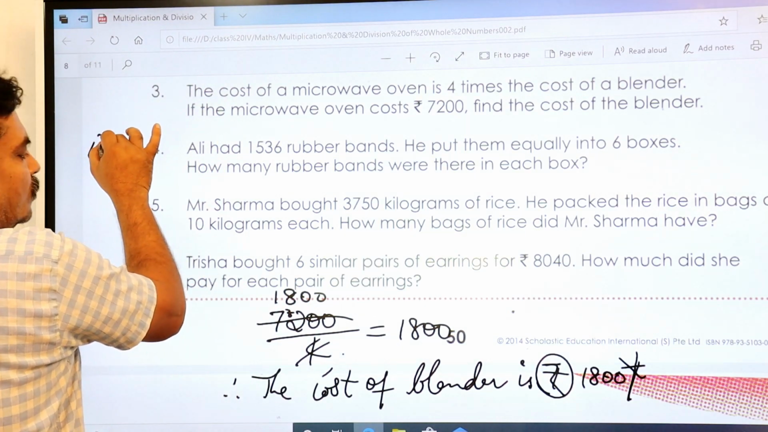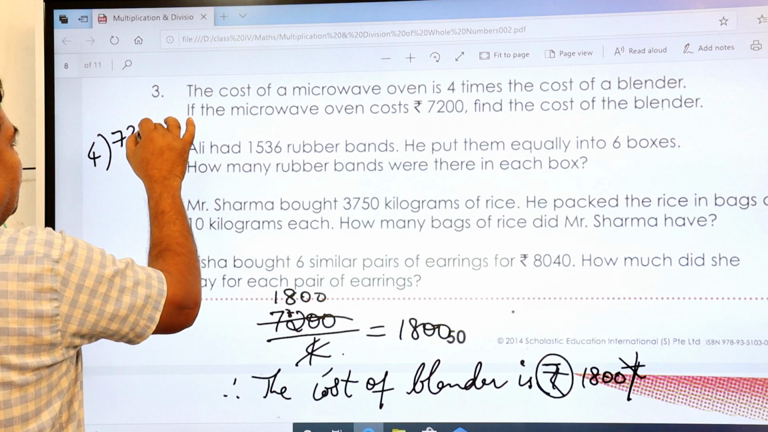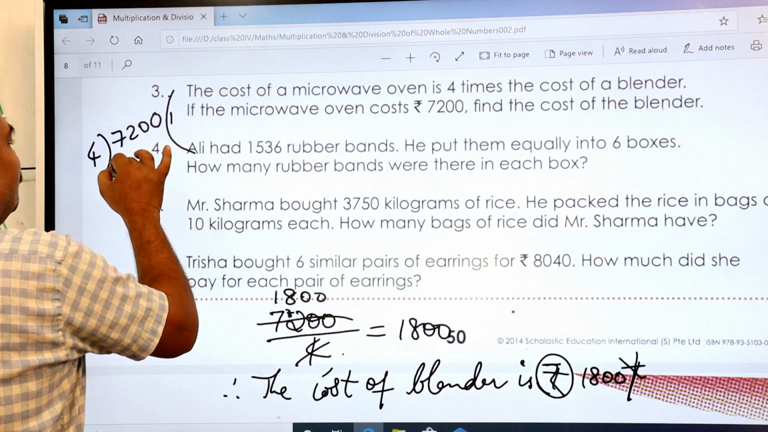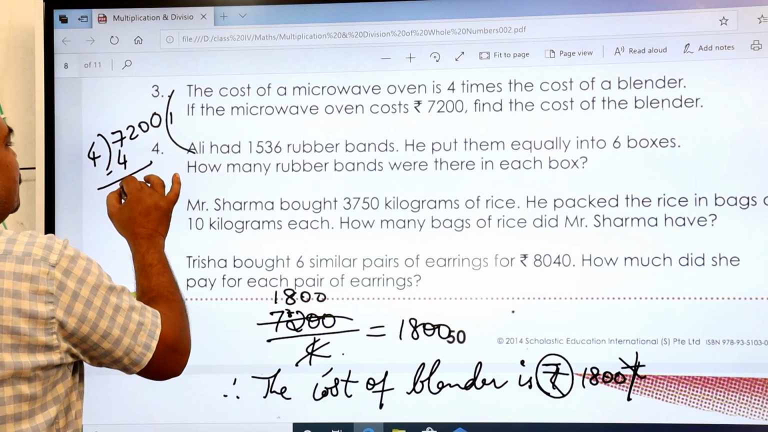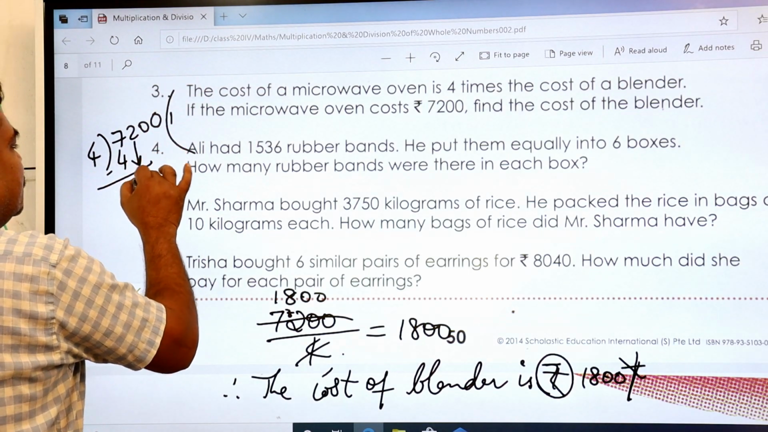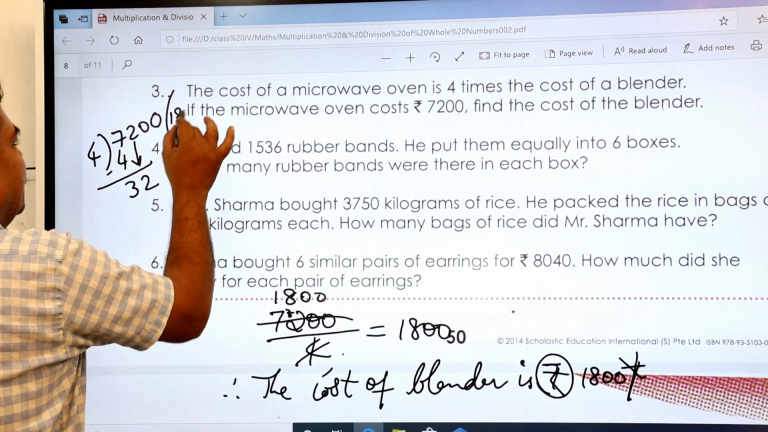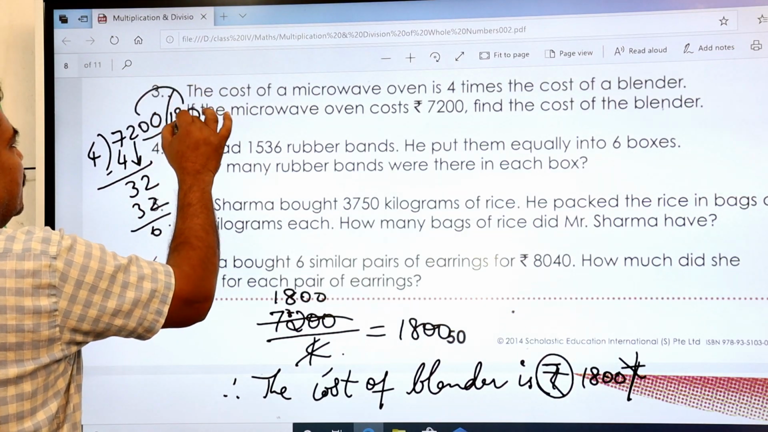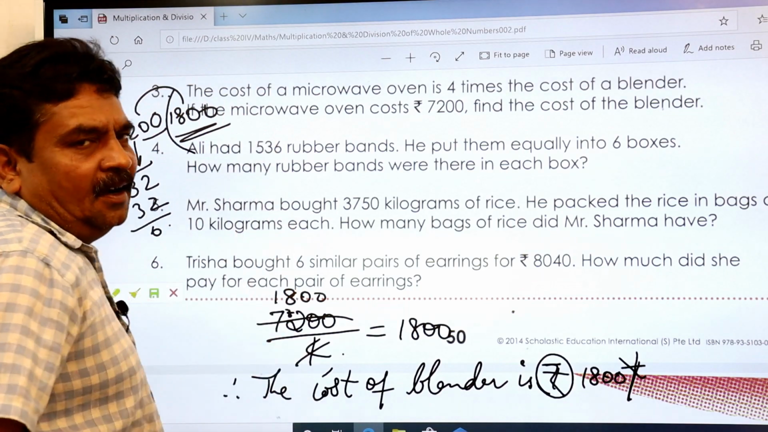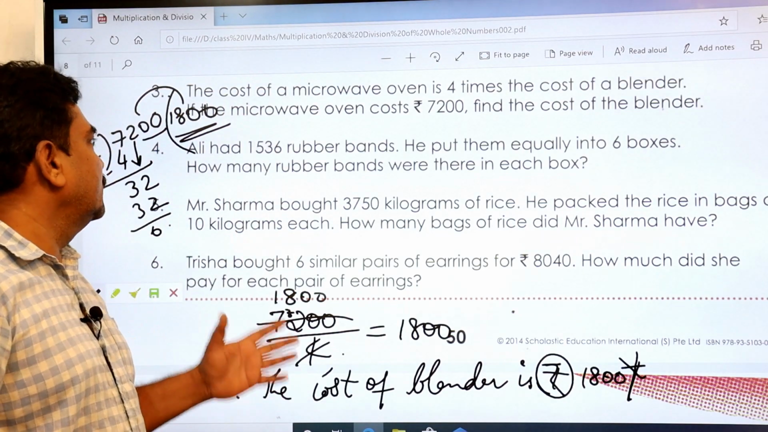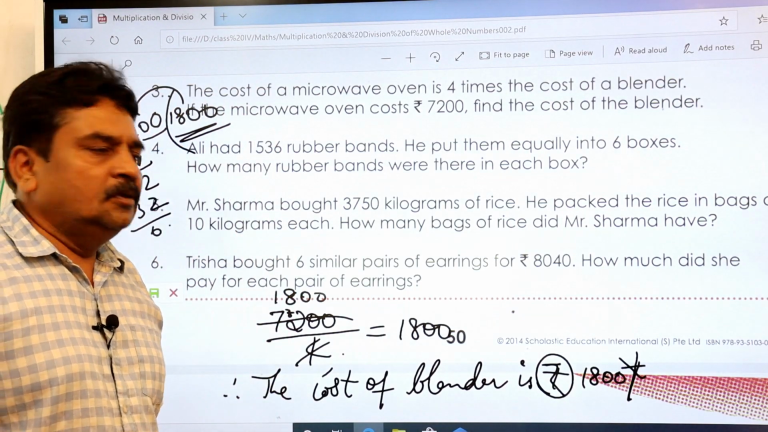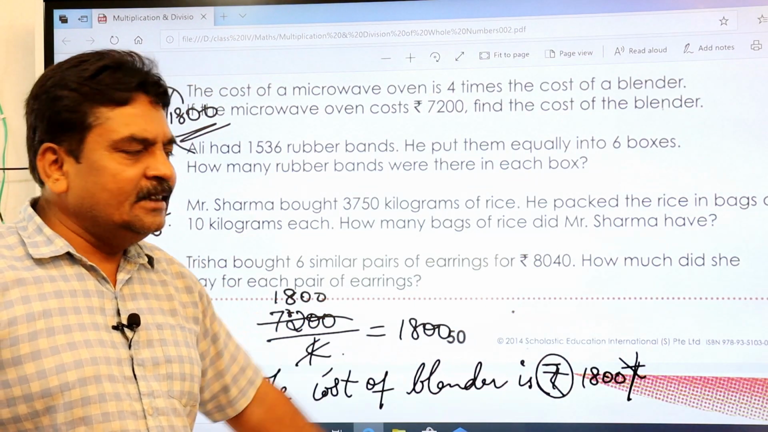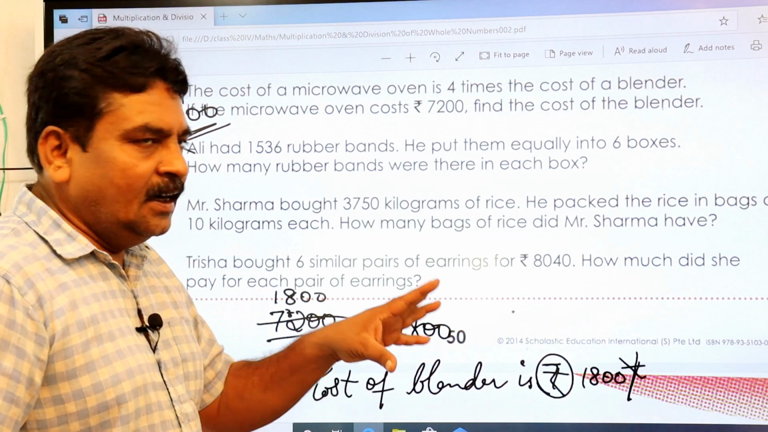4 into 7200. What happens? 4 ones are 4. 7 minus 4 is 3. You carry this 32. 4 8s are 32. Remainder is 0. So keep these two zeros here. It becomes 1800. So either you do this or you do this, and you should write at the end: Therefore, the cost of blender is rupees 1800.